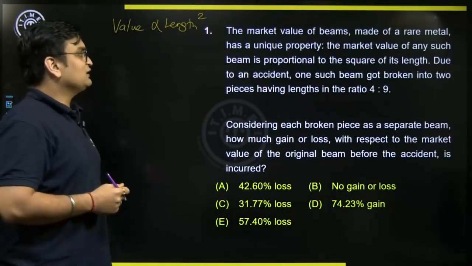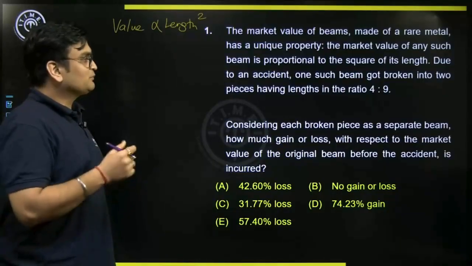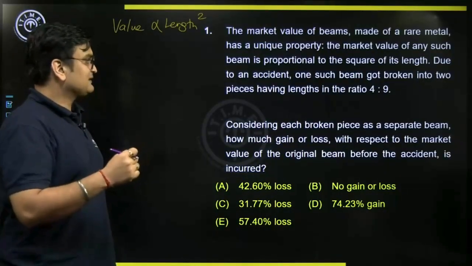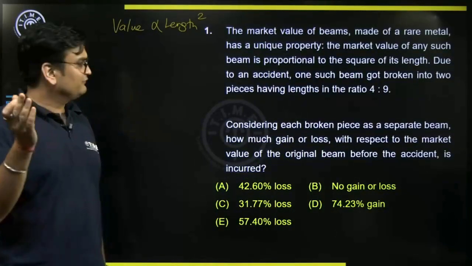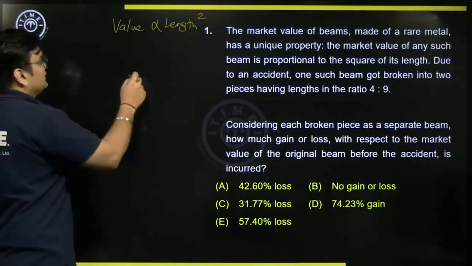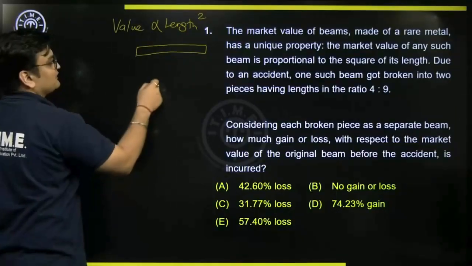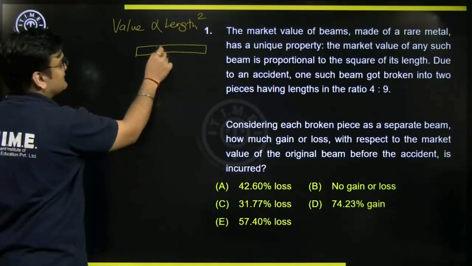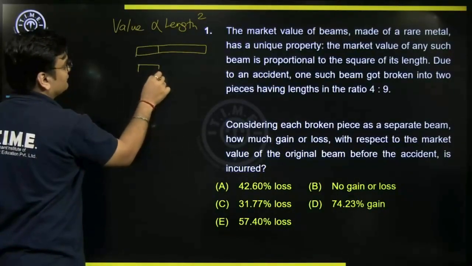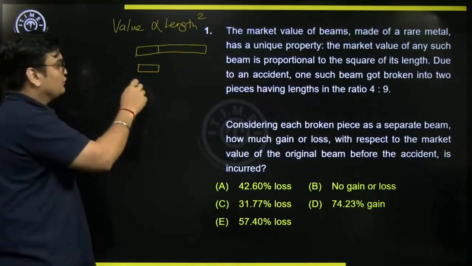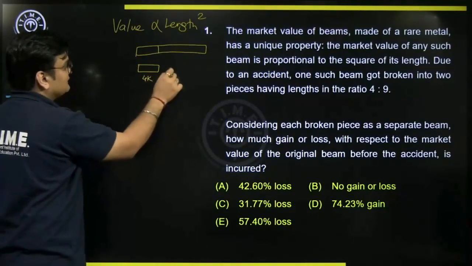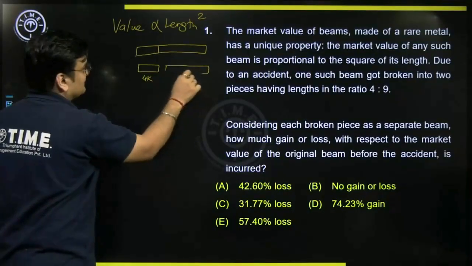Due to an accident, one such beam got broken into two pieces having lengths in the ratio 4:9. So there was one long beam which was broken into two parts, one part of length 4K suppose, the second part of length 9K.